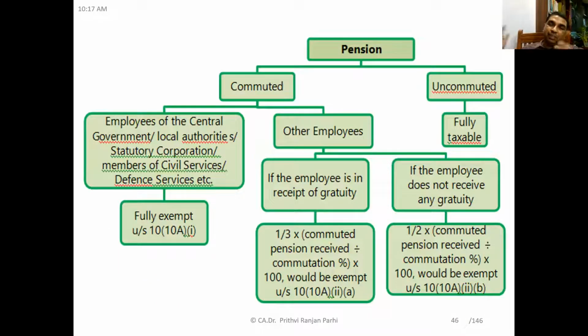I explained this in the context of pension. The entire thing is once again shown here in this chart. You see, it may be commuted or uncommuted. Commuted means we have to see employees of central government, local authorities, statutory corporations, members of civil services, defense services, etc. They are fully exempt. For other employees, you have to see if the employee is in receipt of gratuity, then 1/3 of commuted pension is exempt. And if not in receipt, then half of the commuted pension is exempt. And uncommuted pension is fully taxable.